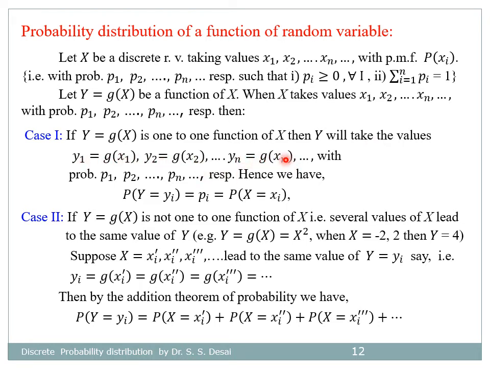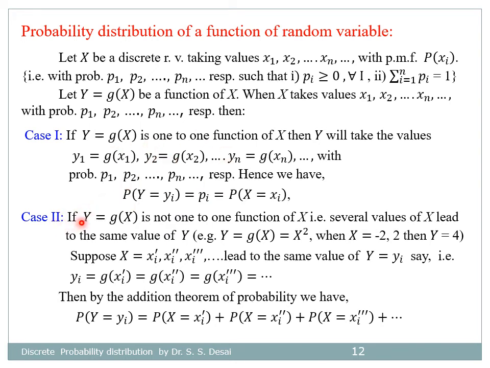Similarly, yn is equal to g(xn) with probabilities p1, p2, ..., pn respectively. Hence, we have probability that y is equal to yi is equal to pi, which equals the probability that x is equal to xn. So this was about the one-to-one function.